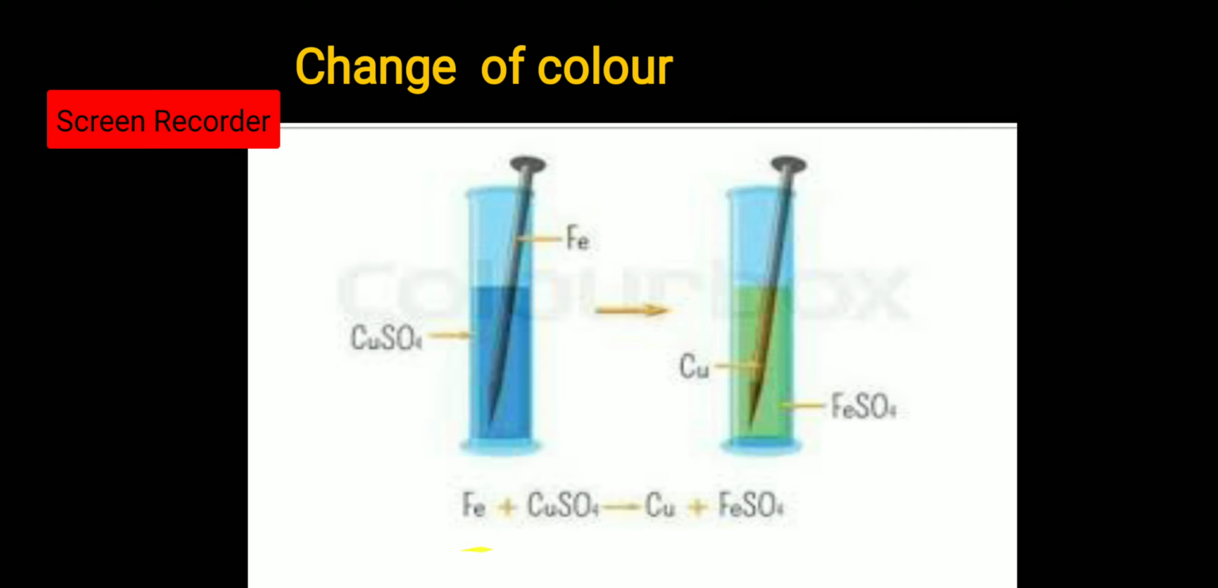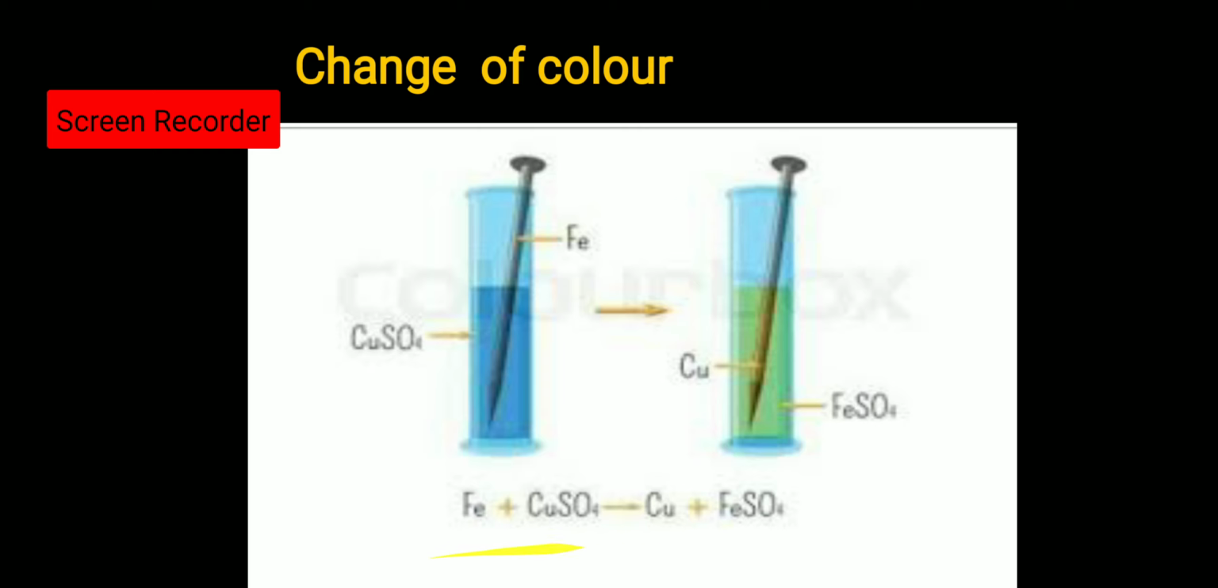So, when iron reacts with copper sulfate, copper and ferrous sulfate are formed. The color of copper sulfate is blue, and after the reaction, the color of the ferrous sulfate formed is green. The copper from this solution will get deposited over the iron nail in the form of a reddish brown deposit. So, this is a type of displacement reaction.